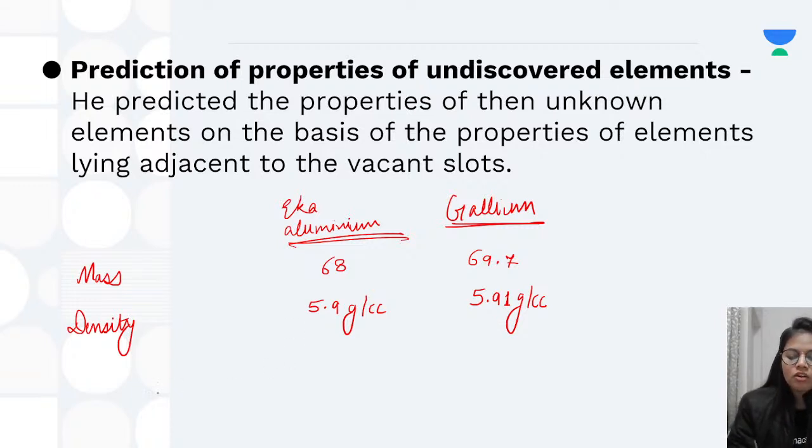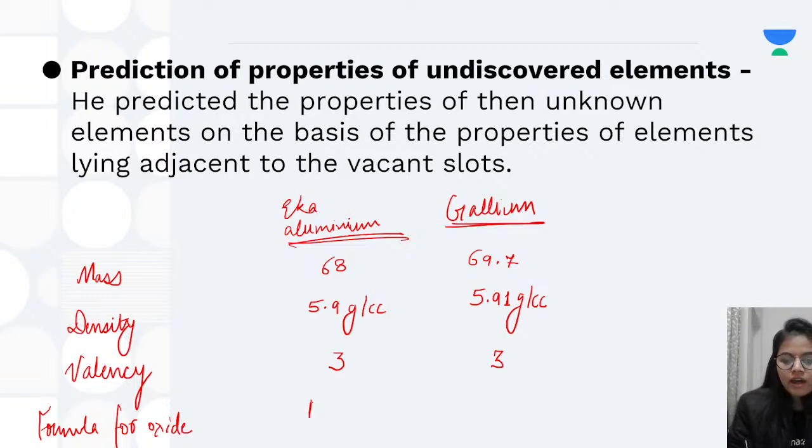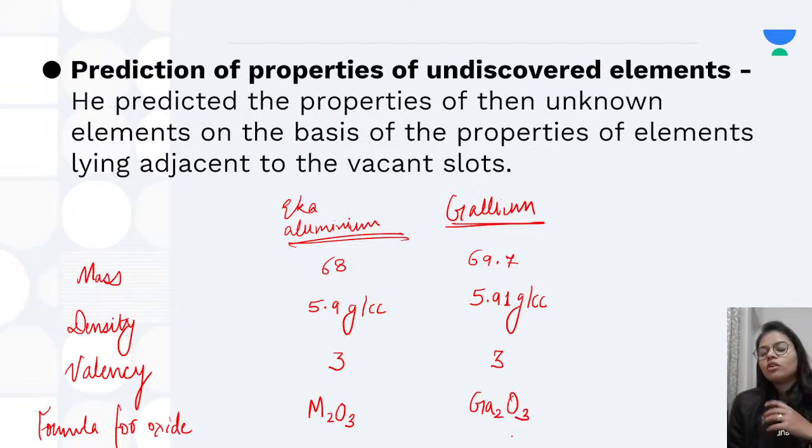Next, if I talk about the valency. So the valency was 3, which was predicted by Mendeleev, and gallium's valency is 3. And he also gave the formula for oxide, which was M2O3. So M is the element, okay, and the oxide formula for gallium is Ga2O3. So you can see how near he was, okay. So that was a great advantage that we got from Mendeleev's periodic table.